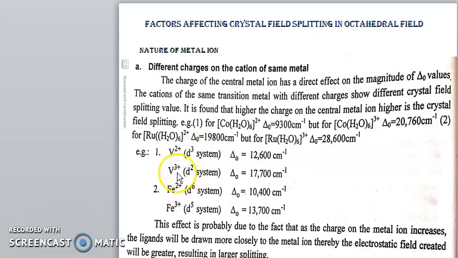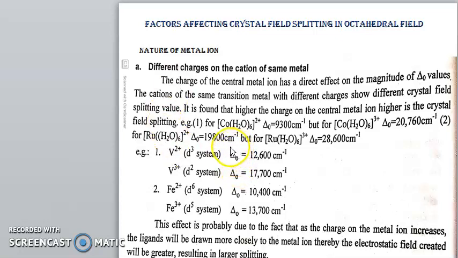If vanadium is in 3 plus, it's the d2 system or d2 case. So the crystal field stabilization energy, that is the CFSE, is different for both these systems. So this is the factor which affects the crystal field splitting in octahedral field.